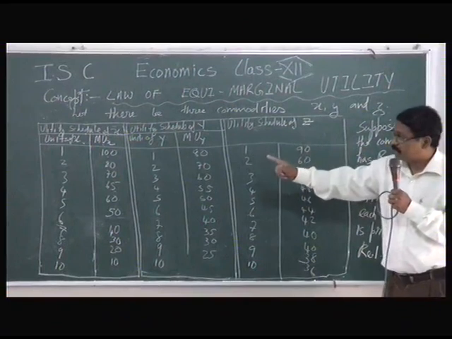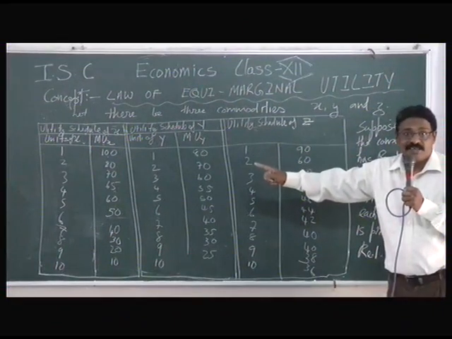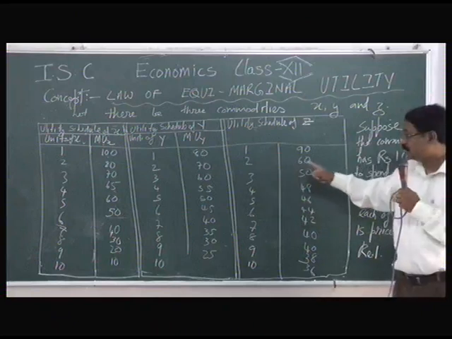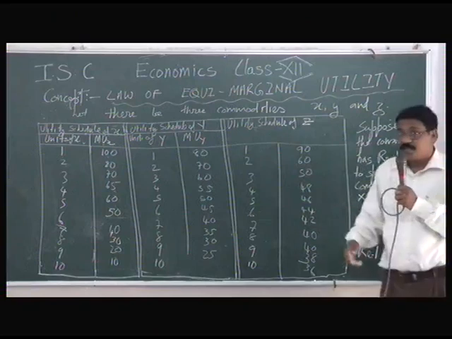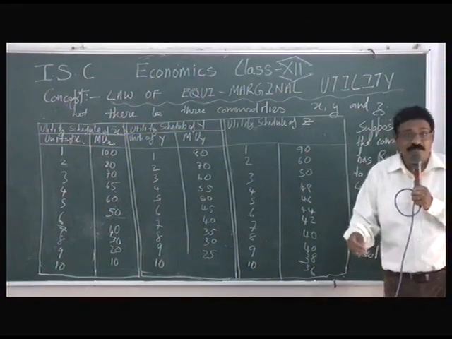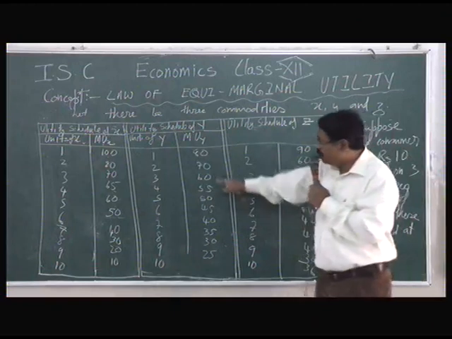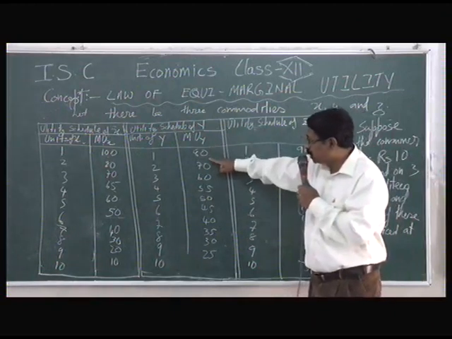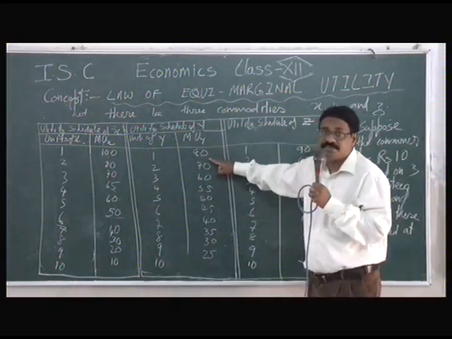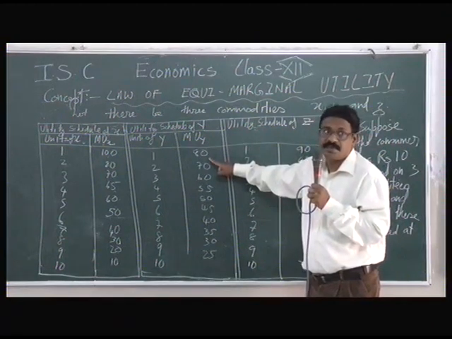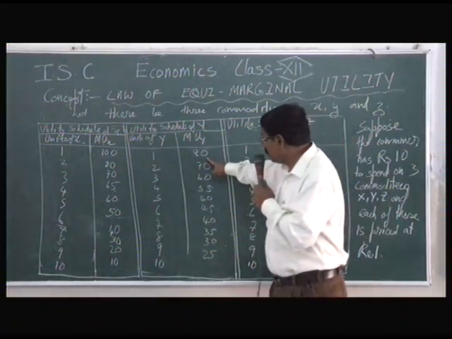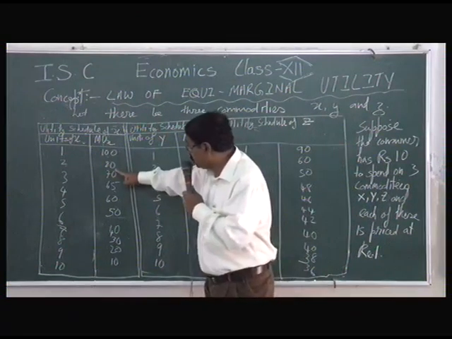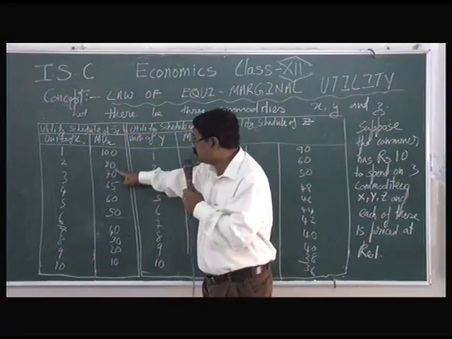He has acquired 100 utils by purchasing the first commodity. Second commodity, he has acquired 90. Now again, being a rational consumer, he has to buy the third commodity. His 1 more rupee will be spent. So he will buy the Y commodity where the satisfaction level is 80. So now 3 rupees spent, 7 rupees left. Again, being a rational consumer, he would like to buy another X. It also is 80.